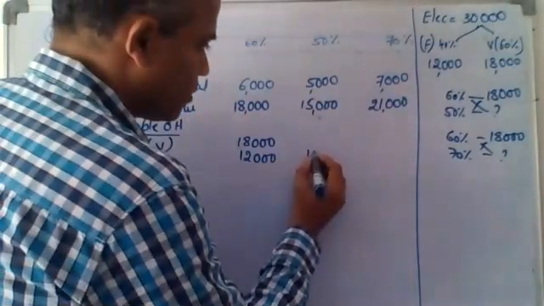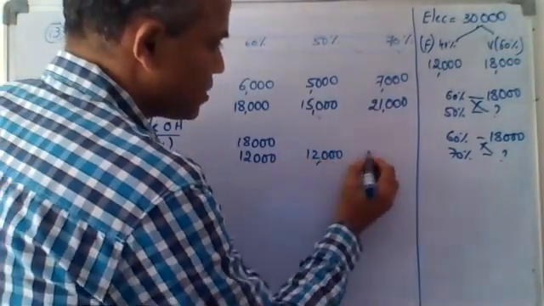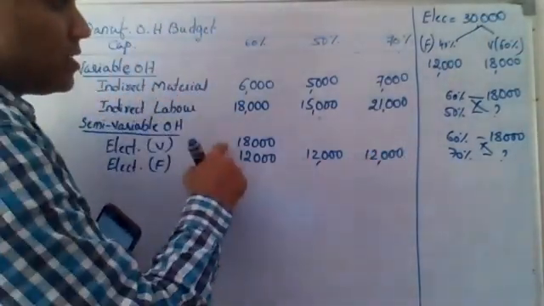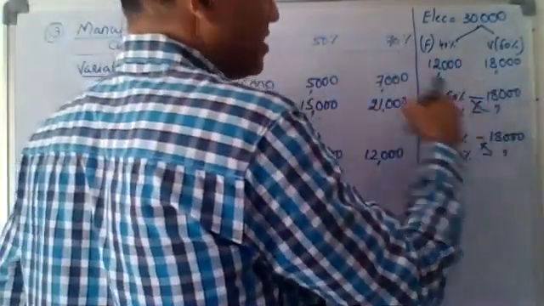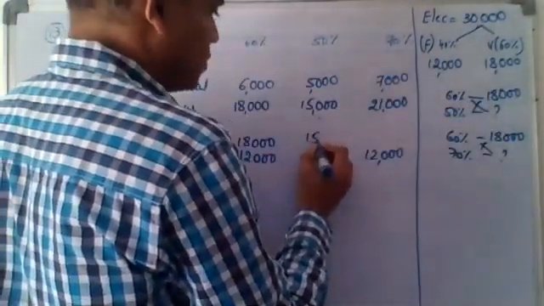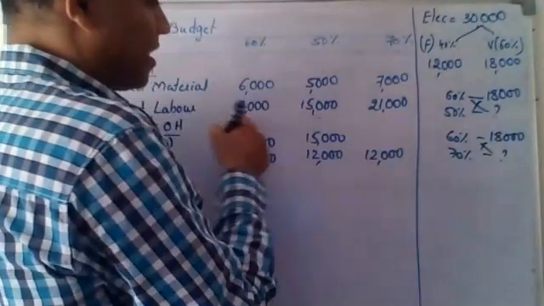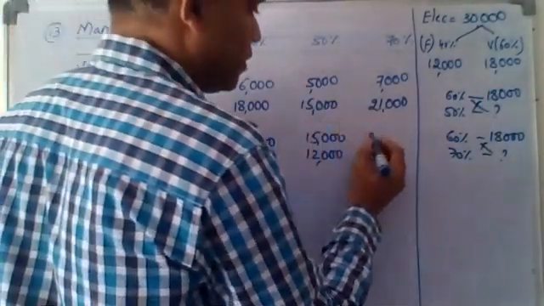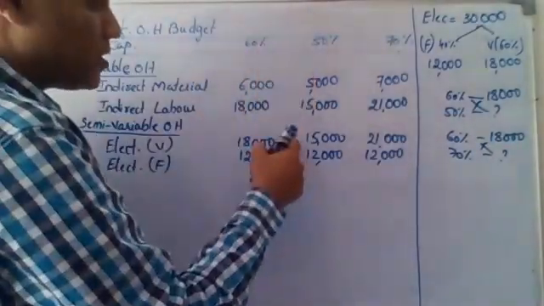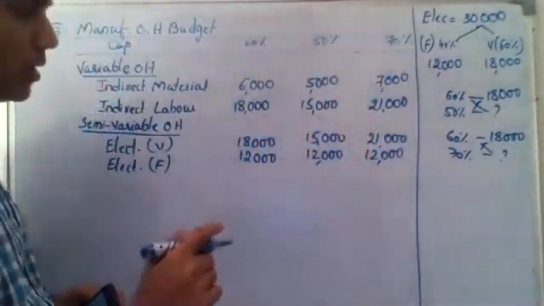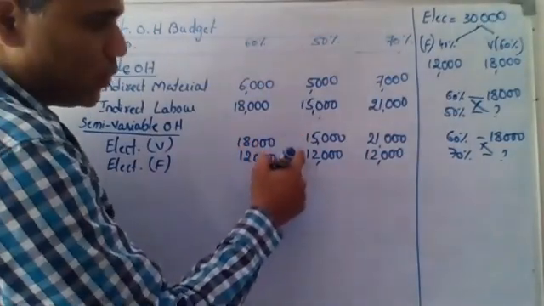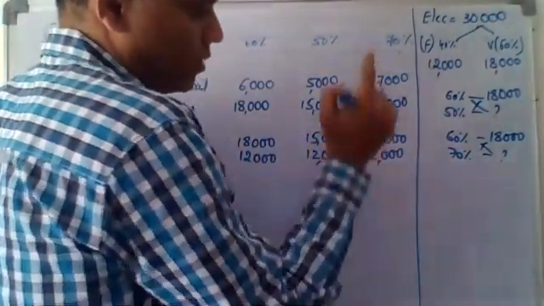So this 12,000 remains 12,000 even at 50% capacity, even at 70% capacity. But this 18,000, which is at 60% variable, for 50% it will be 15,000, because we just calculated 18 will become 15 and 21. So at 60% if it is 18, at 50% it is 15, at 70% it is 21. So if you want, you can club these two. It is 30, 27, 33.